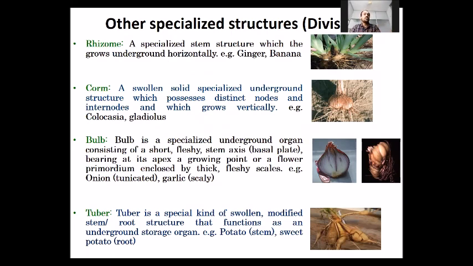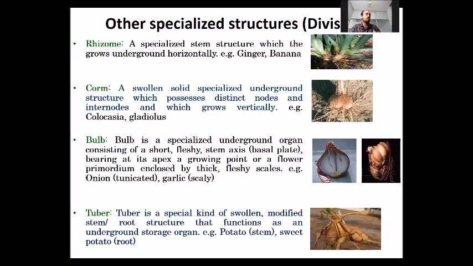Ginger and banana are the most important examples of rhizome. Corm is also an underground structure and a modification of stem, and it grows vertically. Examples of corm are colocasia and gladiolus. The main difference between rhizome and corm is that rhizome grows horizontally while corm grows vertically.